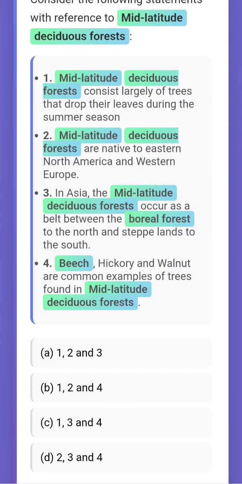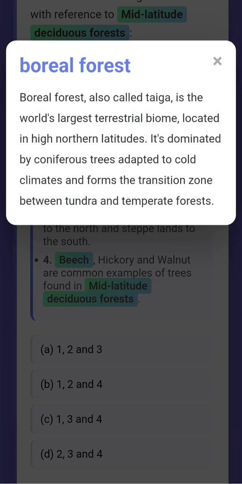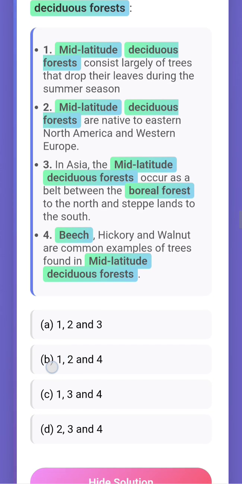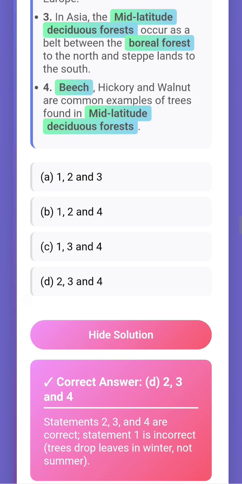Okay, boreal forest, also called taiga, is the world's largest terrestrial biome located in high northern latitudes. It is dominated by coniferous trees adapted to the cold climates and forms the transition zone between tundra and temperate forest. Boreal forest lies between tundra and temperate forest. Tundra is a more rigid climate. Okay, no plants grow there. So the answer is D.